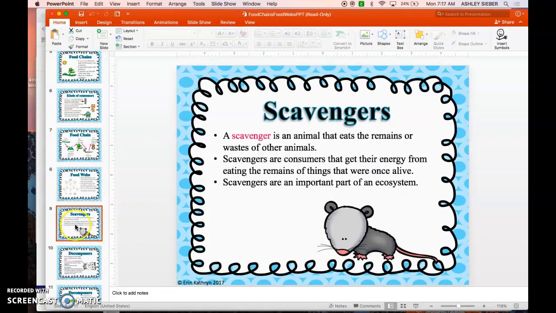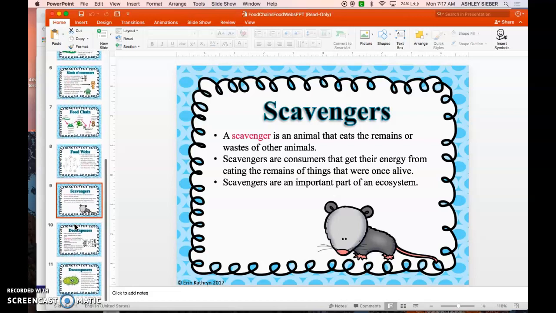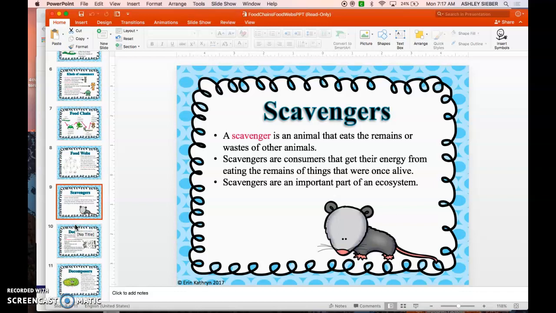A scavenger is an animal that eats the remains or wastes of other animals. Scavengers are consumers that get their energy from eating the remains of things that were once alive. Scavengers are an important part of an ecosystem.